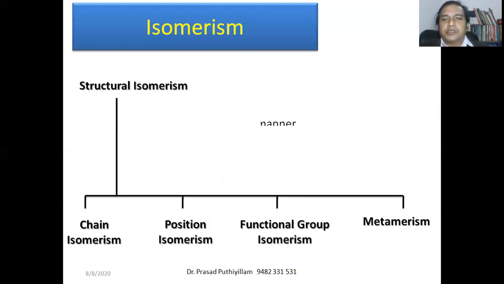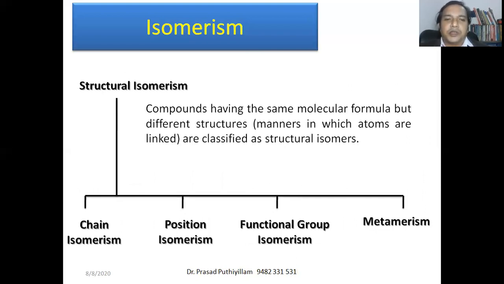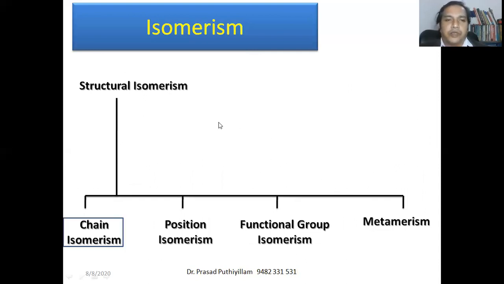The compounds having the same molecular formula but different structures, or the manner in which atoms are linked, are classified under structural isomerism. This is a two-dimensional way. When we look into the molecule, you can easily understand that. No need to go to the three-dimensional way; two-dimensional is more than sufficient to understand structural isomerism.